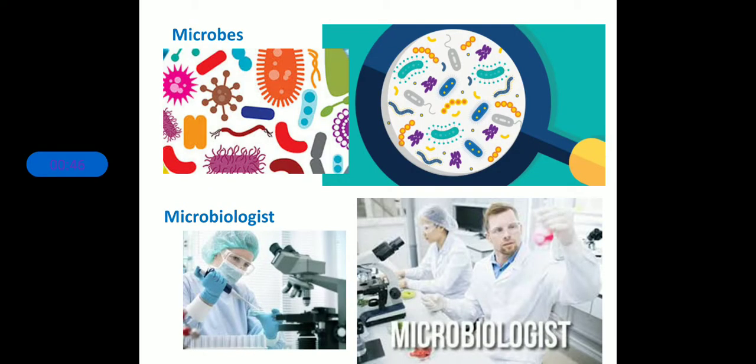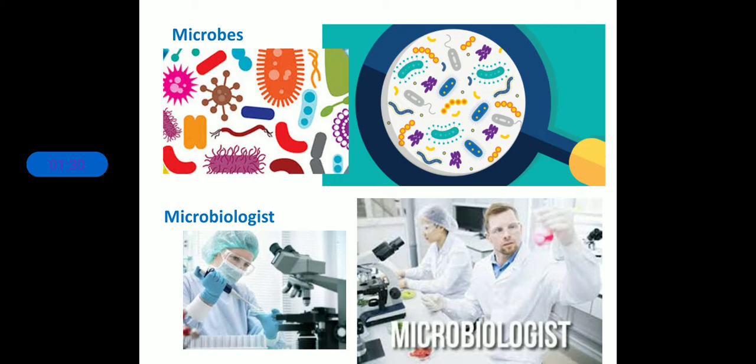Now the next topic is microbes. We have already discussed that because they are very tiny we are not able to see them with naked eyes. As you can see in these two pictures, they are of different shapes, sizes and structures. As we discussed yesterday, when you focus on the images of those microorganisms, you can only get a bit of an idea of them. You need compound microscopes, electron microscopes or other higher-level microscopes to see the images very clearly.